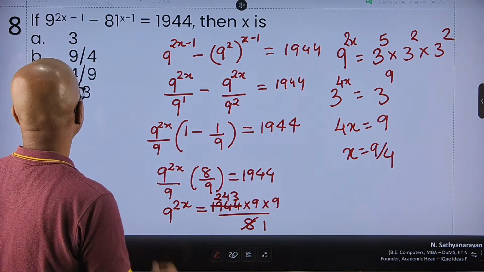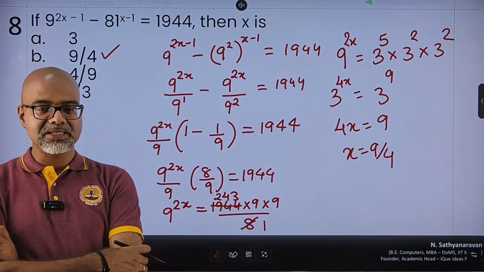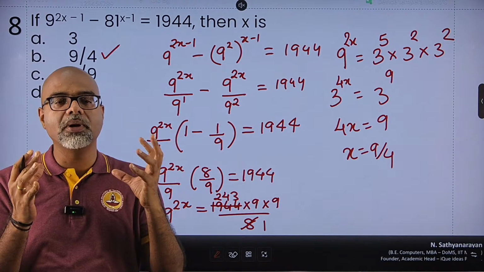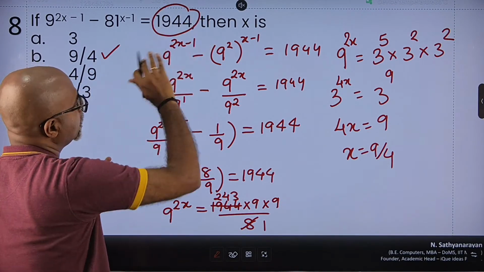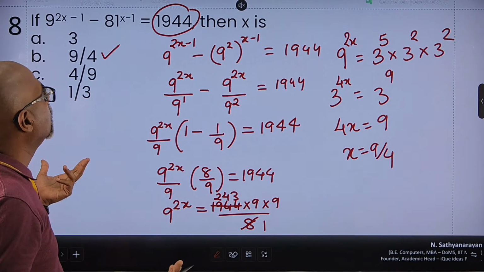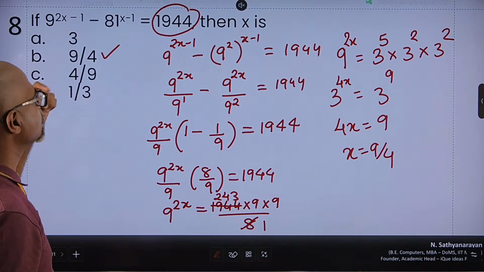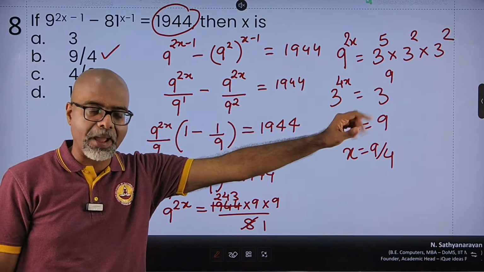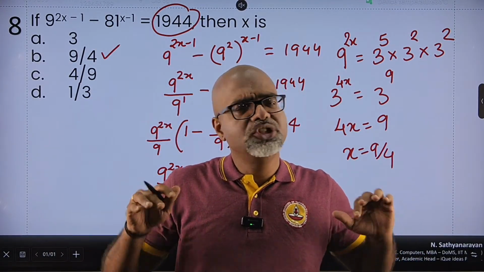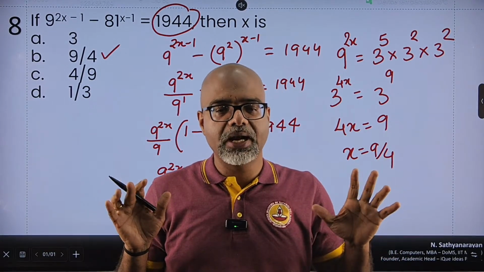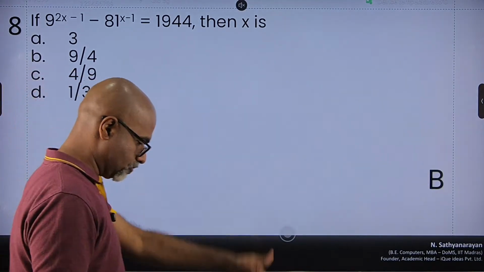And do I have 9 by 4? Yes, option B, I have got the value as 9 by 4. So in this case, simplifying everything to some common number, some common term could get us there, right? 1944 is actually divisible by 3. It is also divisible by 9 actually, but dividing it is not going to help us much. So first we simplify it like this, we can absolutely get the answer here, right? So seemingly tricky question, but you just had to mechanically solve the exponents and 100% you will get the answer to this. Let us see if option B is my answer. Yes, option B is my answer.